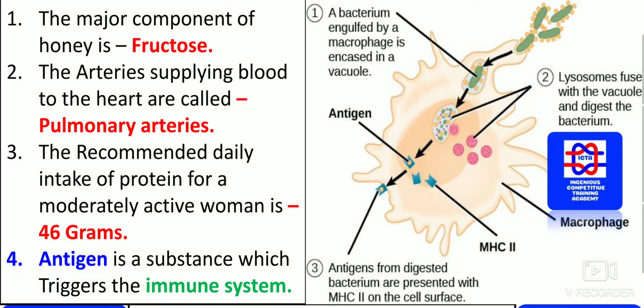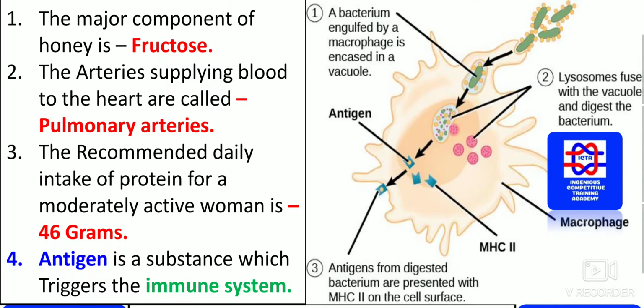The arteries supplying blood to the heart are called coronary arteries. This is what you have to remember, guys. These arteries supply blood to the heart. The recommended daily intake of protein for a moderately active woman is 46 grams. This is what exactly to be remembered: 46 grams is essential for the intake of protein for a moderately active woman.